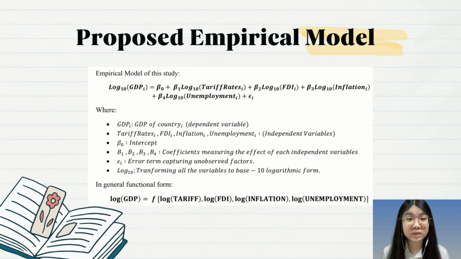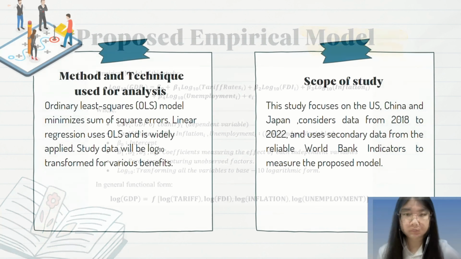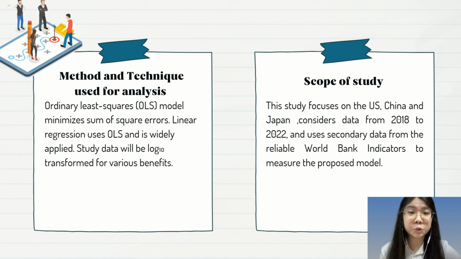This is our proposed empirical model, which we developed from our framework in chapter 2. In terms of the methods and techniques used for analysis, this study will employ the ordinary least square, OLS, regression method, a widely used approach for estimating the relationship between a dependent variable and one or more independent variables.